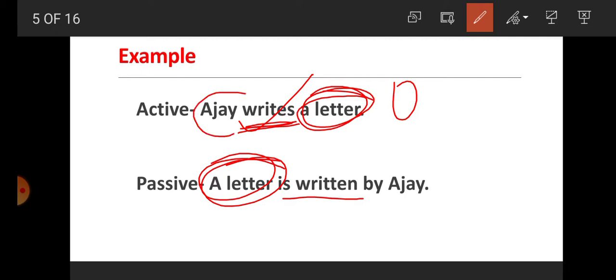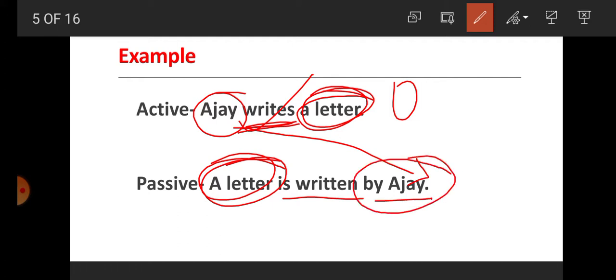And what is Ajay here? Ajay is the subject and it changed into the passive object, that is the agent, and by is the preposition here. And write is V1 and it changed into V3, and is is the auxiliary verb here.